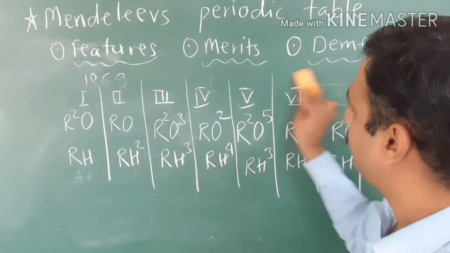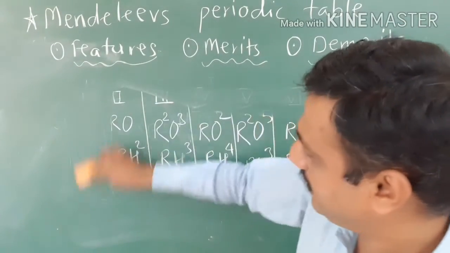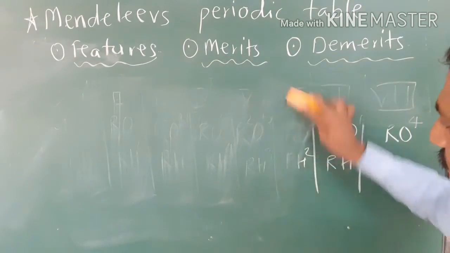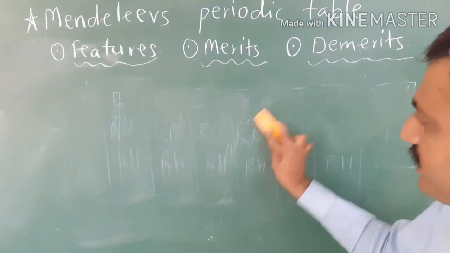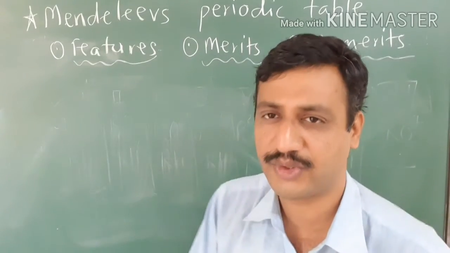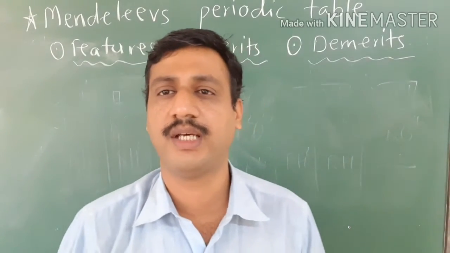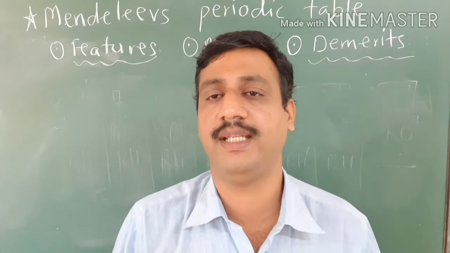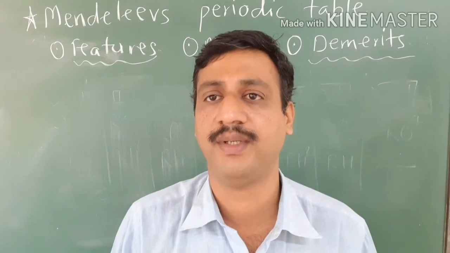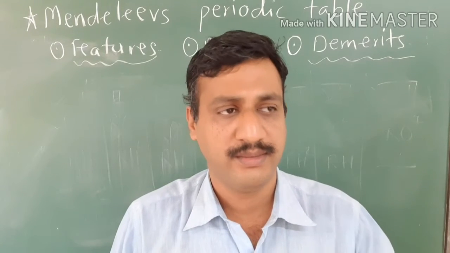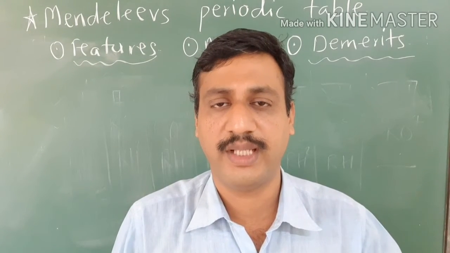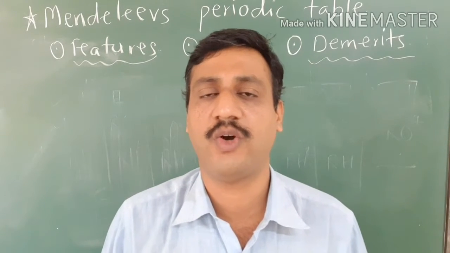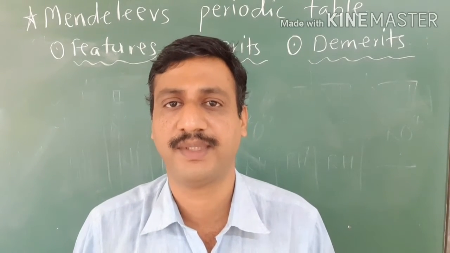The first merit of Mendeleev's periodic table is that the first systematic effort to classify all elements was carried out by Mendeleev. Just look towards Dobereiner. About 30 elements were known, and Dobereiner classified only 9 elements. At the time of Newland, more than 56 elements were known, but Newland's law of octave was applicable only up to calcium, isn't it?